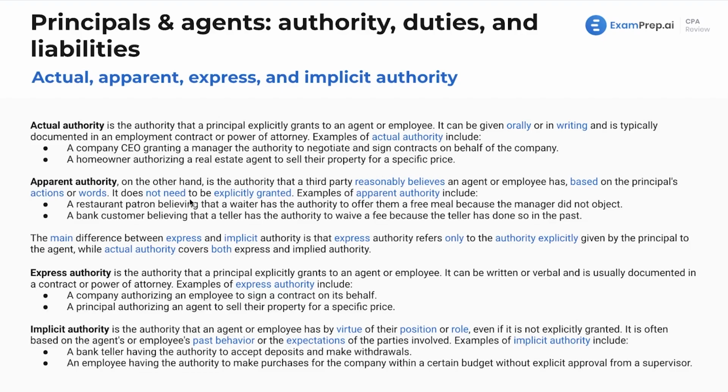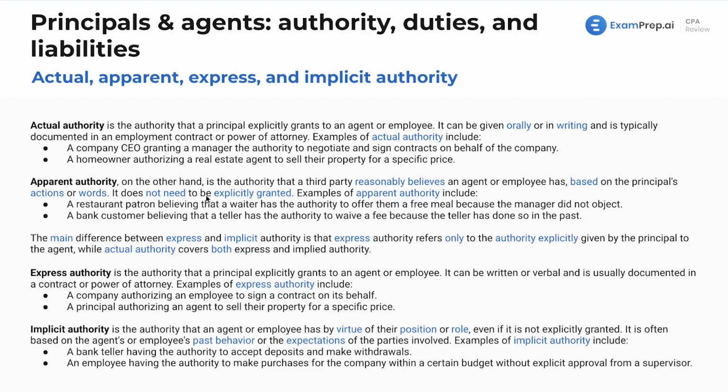Another example would be a homeowner authorizing a real estate agent to sell their property for a specific price. Apparent authority, on the other hand, this is the authority that a third party reasonably believes an agent or an employee has based on the principal's actions or words. So if I work for an accounting firm and I reach out to the client and say, hey, I'll prepare a cash flow forecast for you, whereas normally I just prepare their financial statements, the client, well, first off, they might say, how much is that going to cost? But they reasonably believe that I have the authority to do that, but maybe I actually don't, because that would generally be within the scope, unless it's explicitly stated, I'm doing accounting work for you. So I can do a cash flow forecast for you in addition to my normal work. But again, if there's something explicitly stated, that supersedes everything.